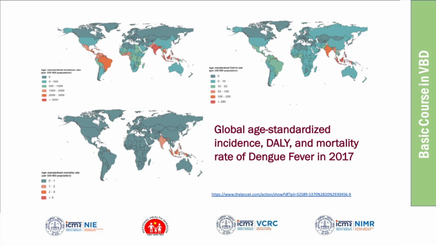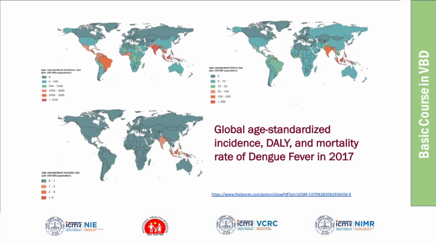Also, dengue is now increasing in Africa. You can see some countries in Western Africa also having higher incidence. So this is the global picture. And you can see that even in the Asian region, compared to Latin America, the incidence is high. Even in Asia, you can see India is very bright. That means the incidence is very high. It's highest in countries like India.